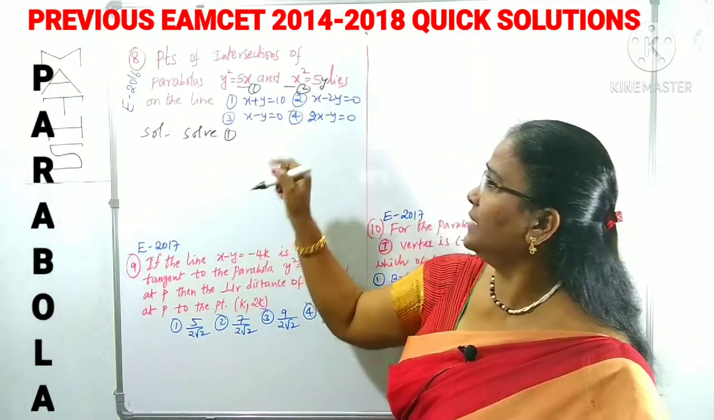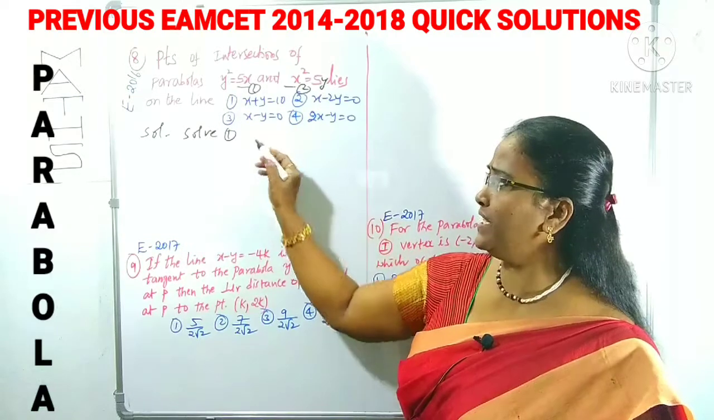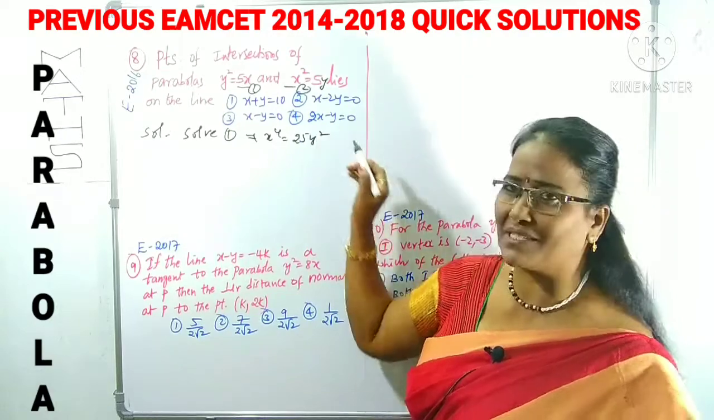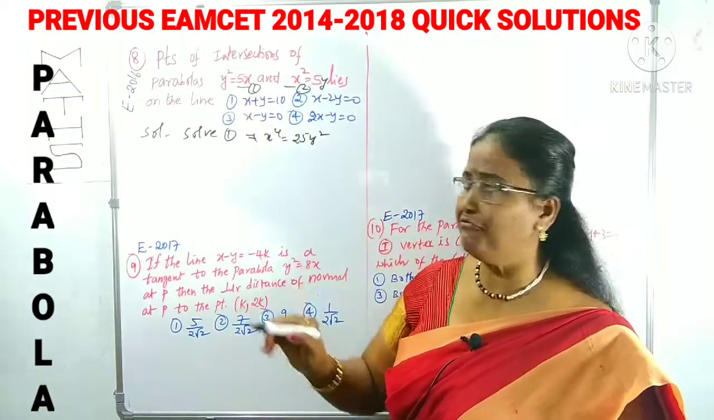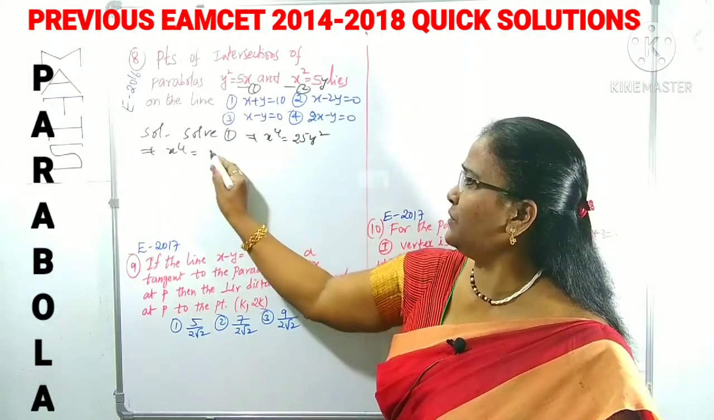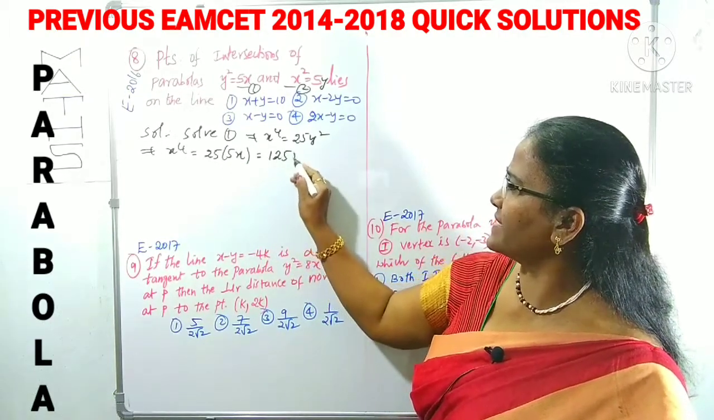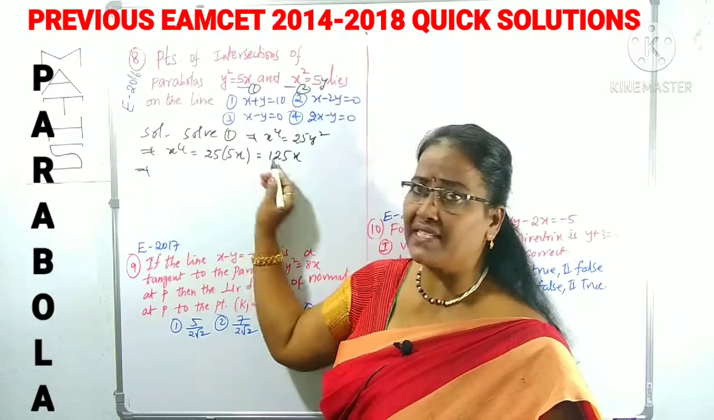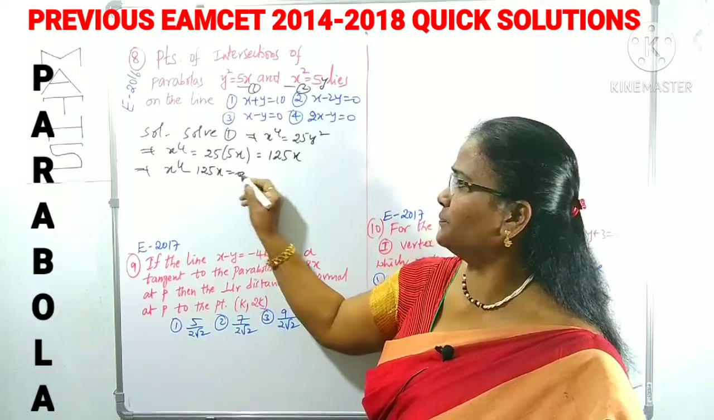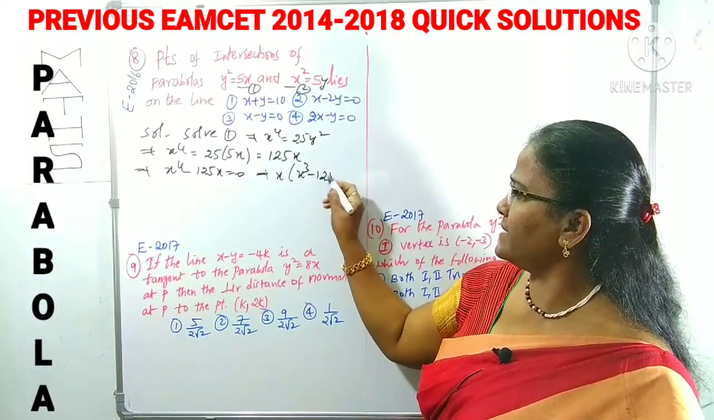How can you solve it? You know clearly, the second equation is x square is equal to 5y. I am squaring on both sides. That is x power 4 is equal to 25 y square. For easiness, in place of y square you can write 5x. This is clearly x power 4 is equal to 25 into 5x, which is simply 125x. Taking the 125x to this side, x power 4 minus 125x equals 0. Taking x common, x into x power 3 minus 125 is 0.